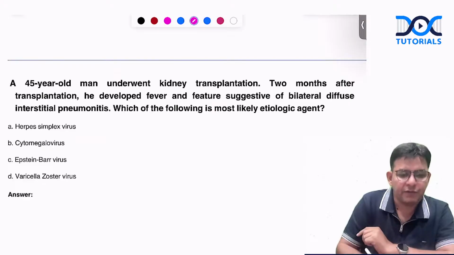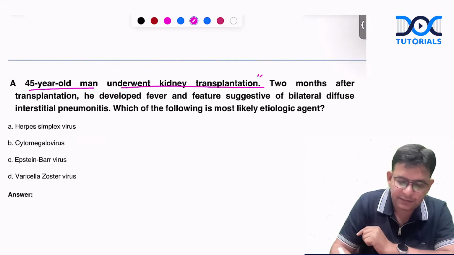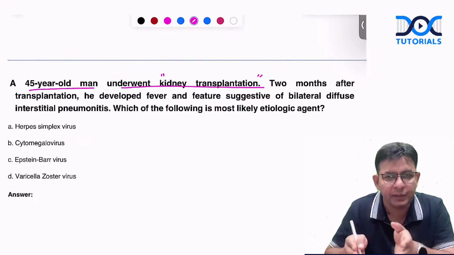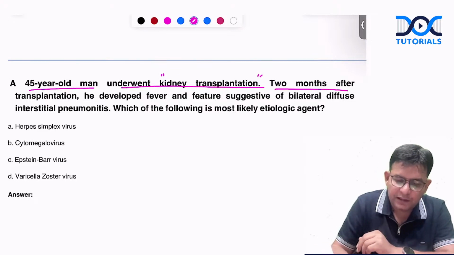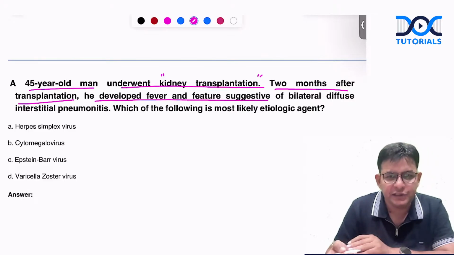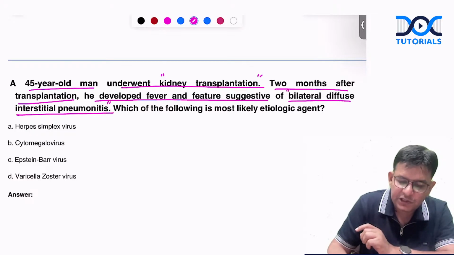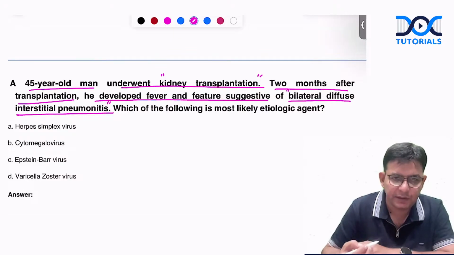Now, coming to this, a 45-year-old man underwent kidney transplantation. And whenever the kidney transplantation word comes, two things should immediately come to your mind: one is CMV and one is BK virus. 2 months after the transplantation, that fellow developed fever and features suggesting bilateral diffuse interstitial pneumonitis.